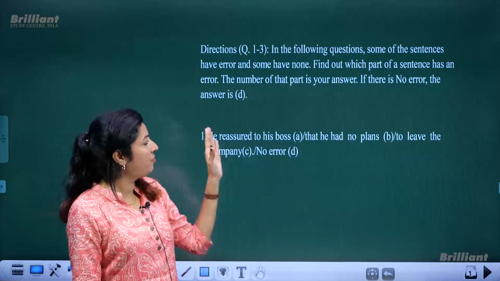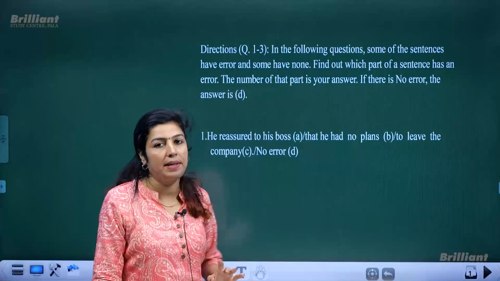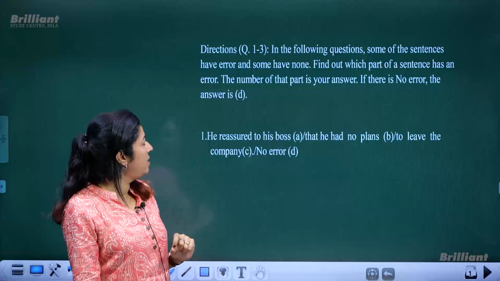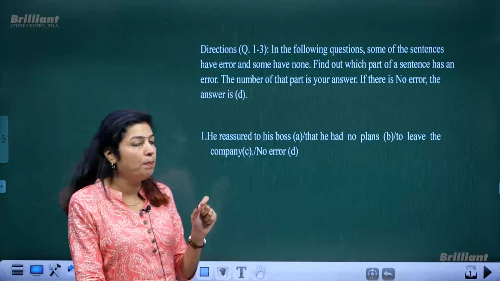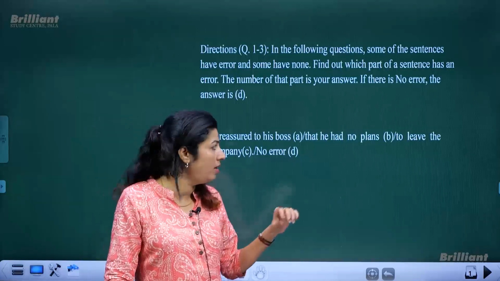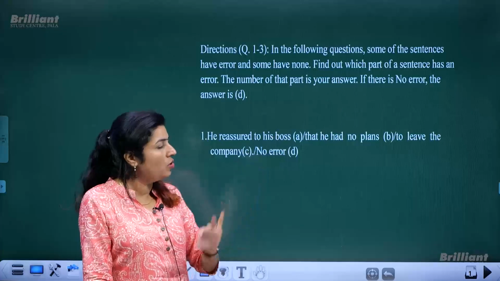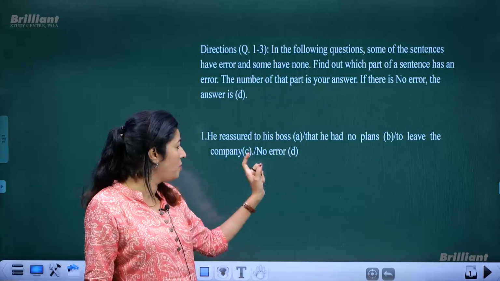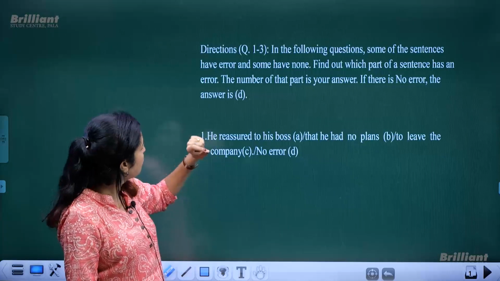So we have the first set of questions, question numbers 1 to 3. In the following questions, some of the sentences have errors and some have no error. You have to find out which part of the sentence has the error, and if the correct option is given, you have to tick that option. If there is no error in any of these parts, you can choose the last one, that is D part, which means no error, the sentence is already right. Now this is the first question.